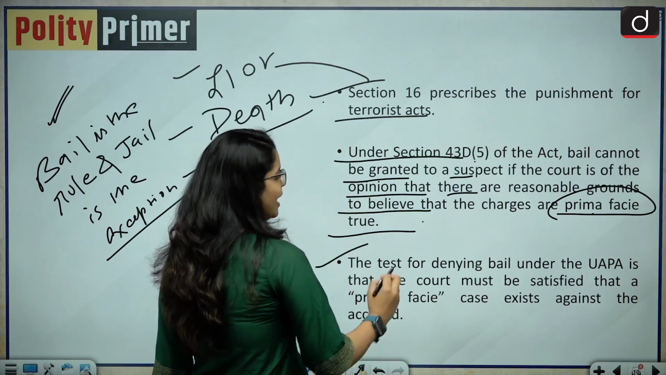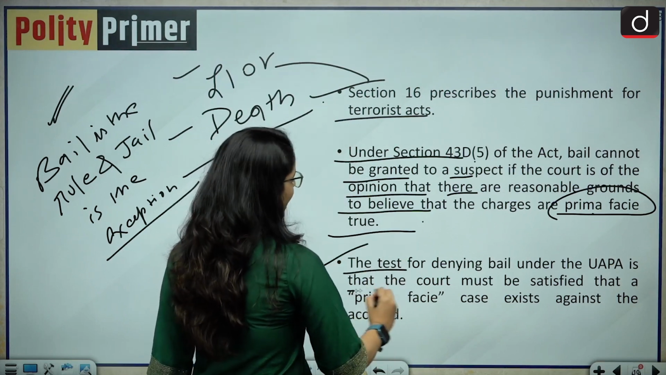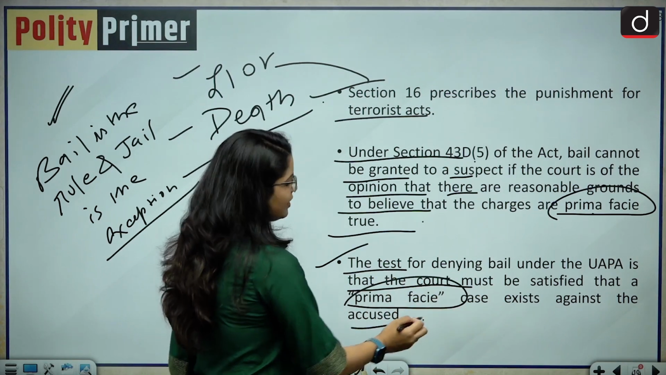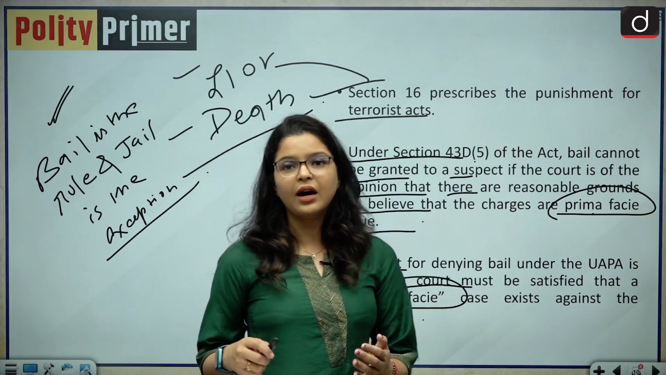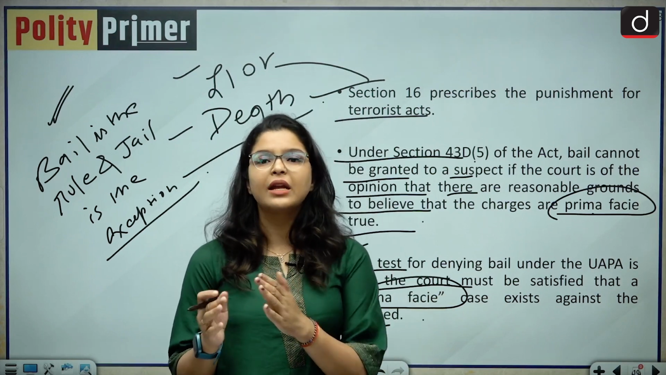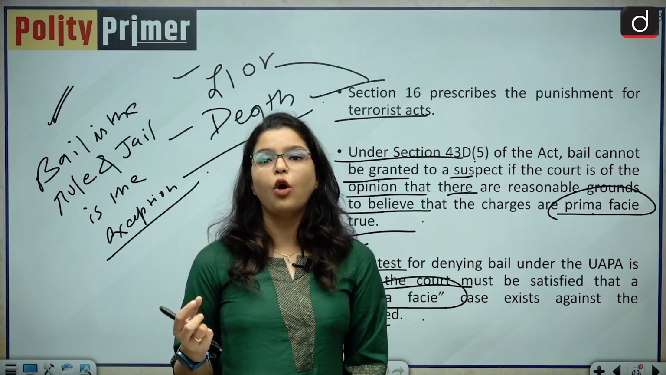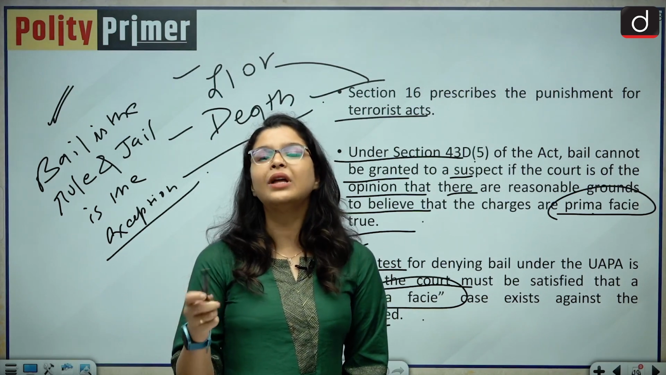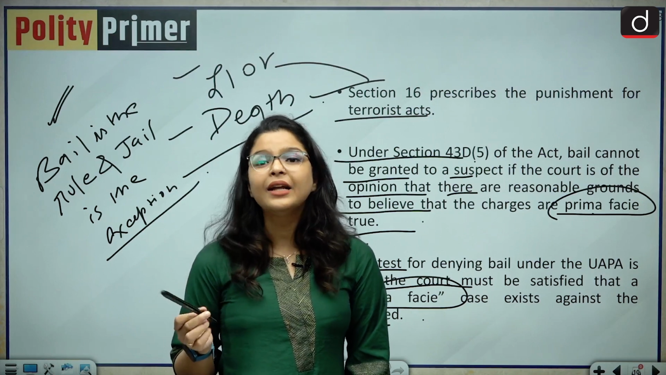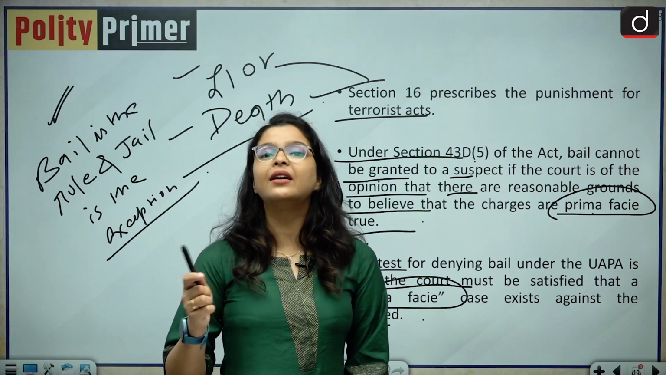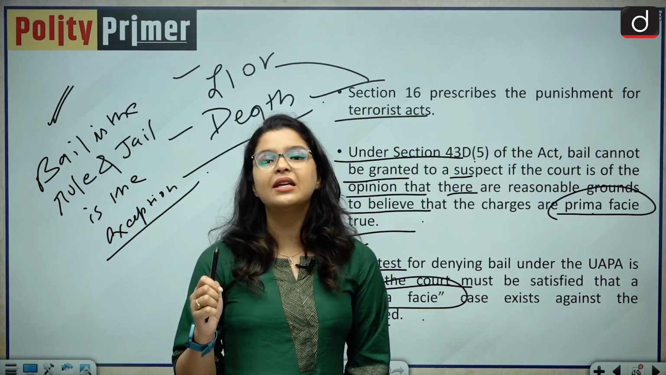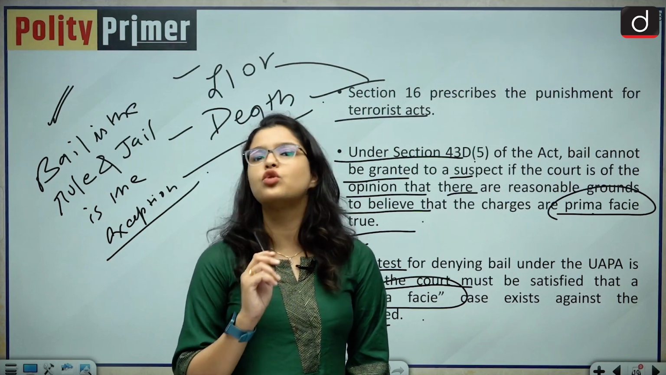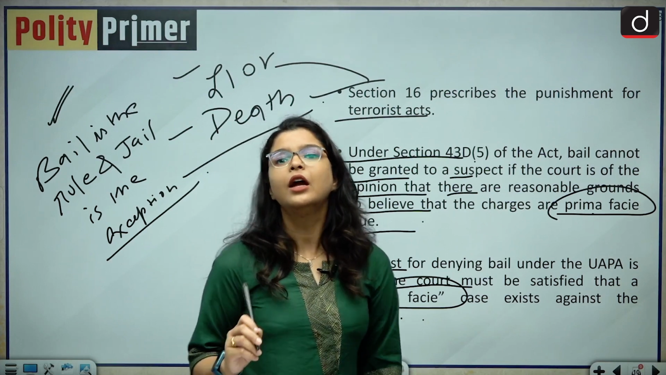The test for denying bail under the UAPA is that the court must be satisfied that a prima facie case exists against the accused. So this is what I was explaining to you before also. The court, after going through a plenary reading, will not go into the depth of the evidence, and then the court will decide whether there exists a prima facie case against the accused, and if the court is satisfied, then the court is not going to grant you bail under UAPA.